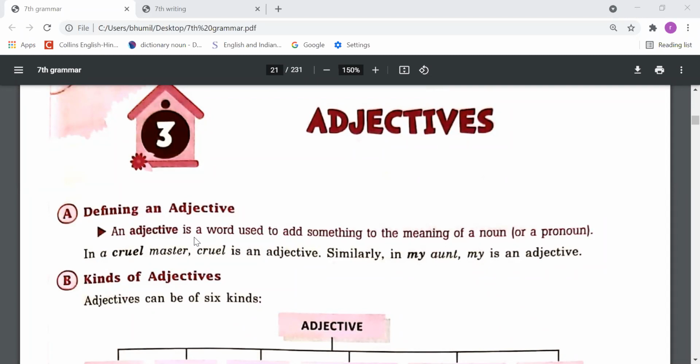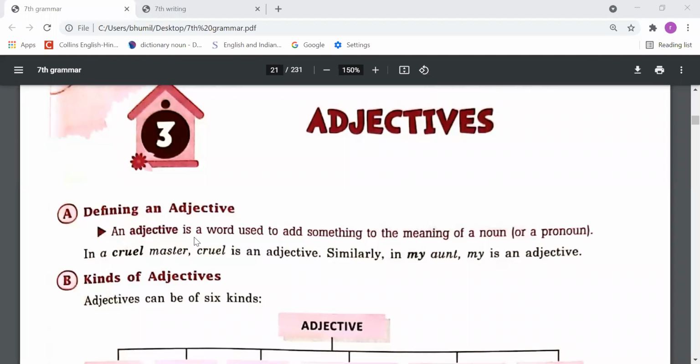So dear students, here we have to understand the next part of speech, that is adjective. Adjectives are those words which tell the quality of any noun or pronoun. Suppose I say this is my room. So my is describing the room, that is an adjective.